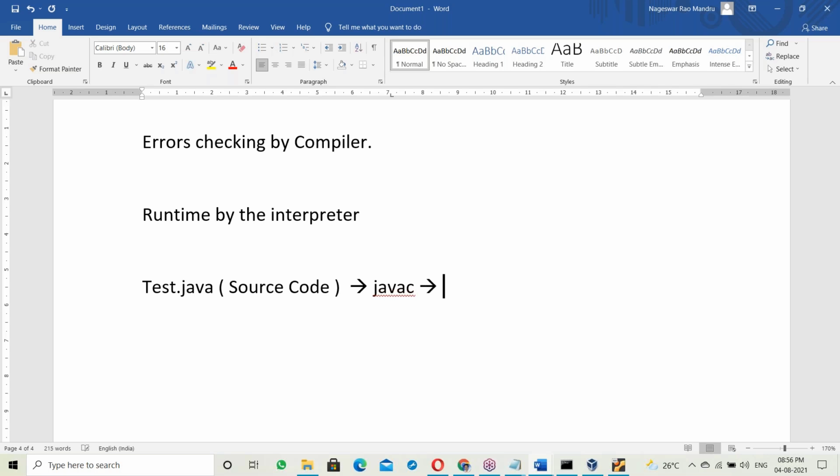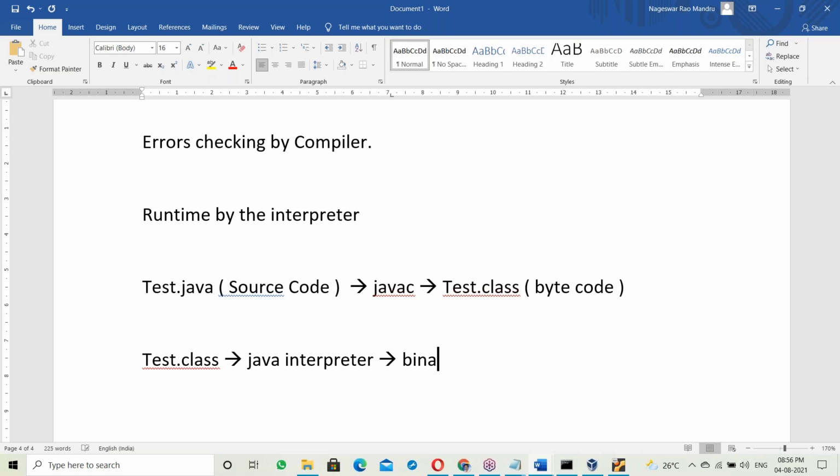After compilation, if there are no errors, it generates one Test.class, which is byte code. So Test.java is converted to Test.class, a byte code file. This Test.class file is given to the Java interpreter, which takes the dot class file and generates binary code, which is given to the processor.